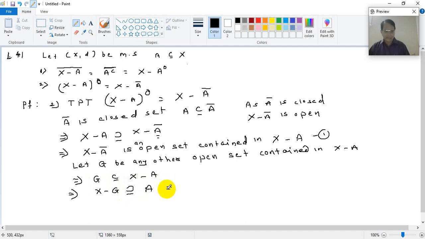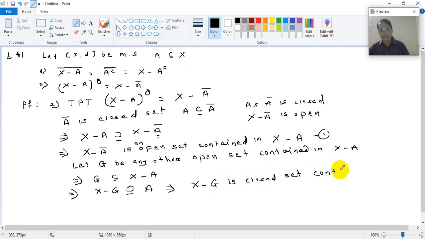Right? This implies X minus G. Now what is that? G is any other open set, so X minus G is a closed set, right?